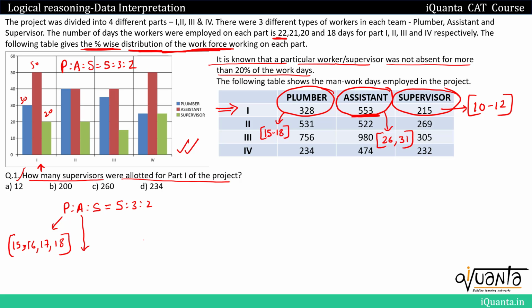Then for assistants, the range is 26 to 31, so 26, 27, 28, 29, 30, 31. These can be the number of assistants. For supervisors, the range is 10 to 12. So 10, 11, 12 can be the number of supervisors.